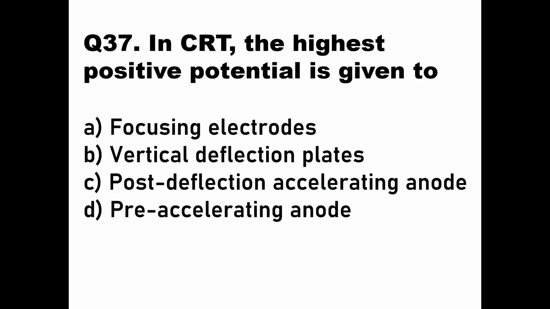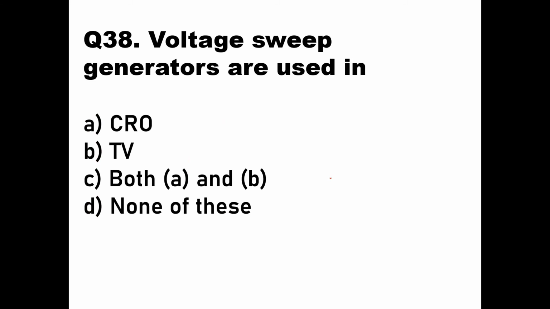In a CRT, the highest positive potential is given to the post deflection accelerating anode. That is the answer over here. After deflection, you want to accelerate the beam till the screen, so the post deflection accelerating anode is there, and it will be given the highest positive potential so that it can attract the electrons. Then we can go to the next question, question number 38.